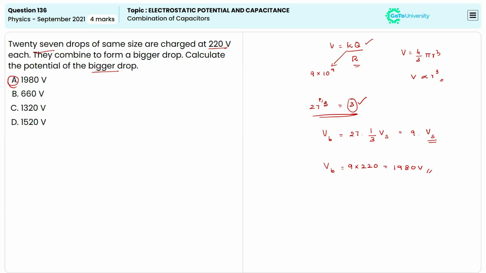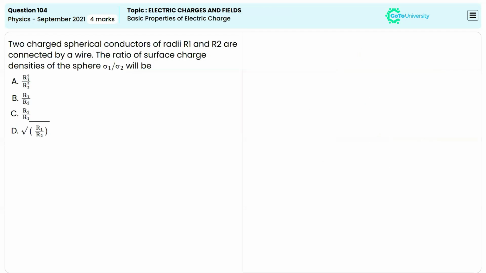So let us solve the next question. One more question which is related to a spherical conductor. Two charged spherical conductors of radii R1 and R2 are connected by a wire. Here we can draw two spherical conductors having radii R1 and R2, connected by the wire given in the question. The ratio of the surface charge density of the spheres is given as sigma 1 divided by sigma 2,